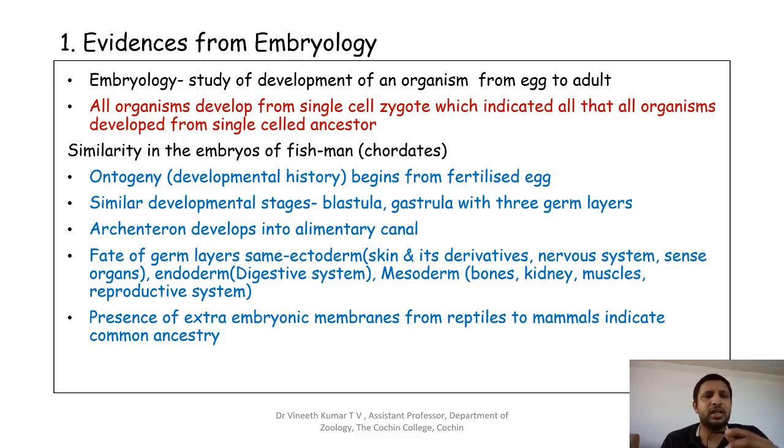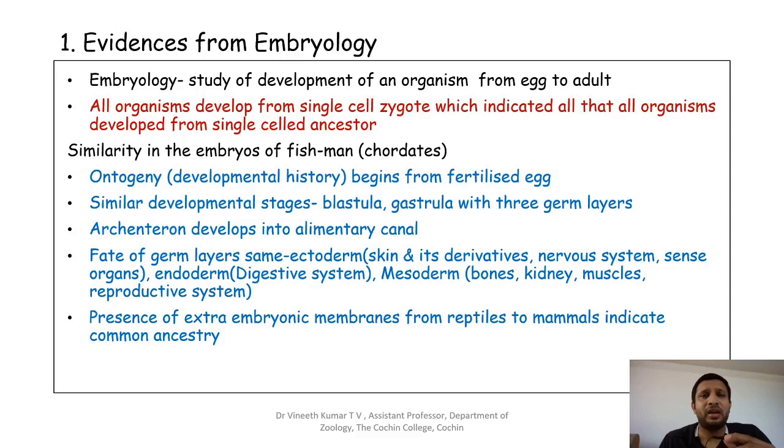And the main evidence is ontogeny, that is the developmental history from the egg to the organism. After the egg is fertilized into a zygote, it undergoes cleavage or division, and it slowly develops into a complete organism. That history of stages from the egg to an organism is called ontogeny, and in every case from fish to man it begins with a fertilized egg, and similar stages are found in their development.